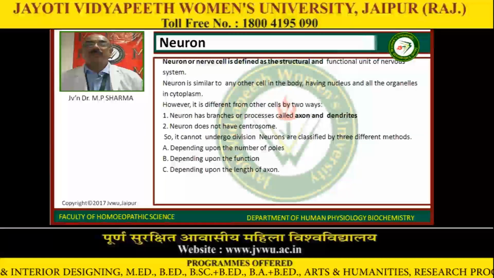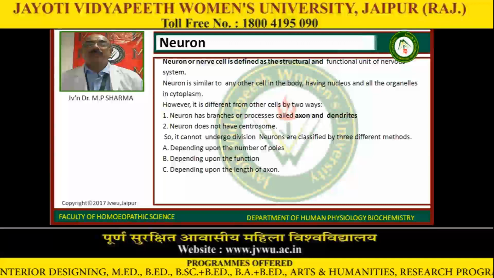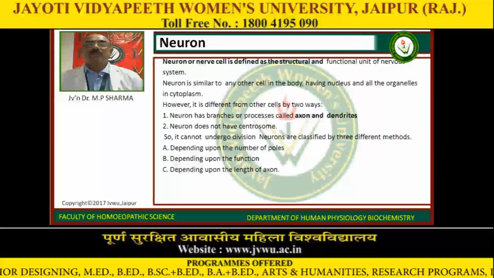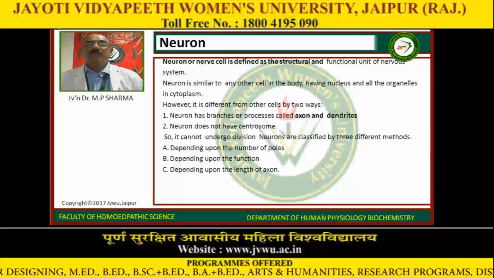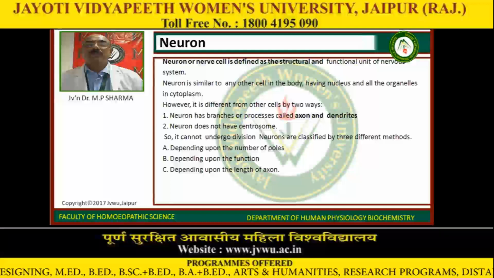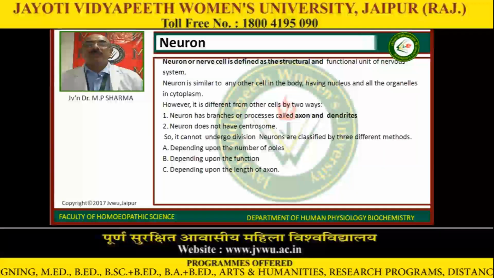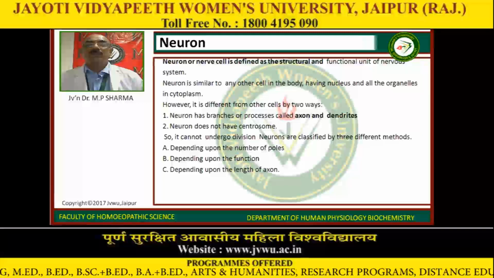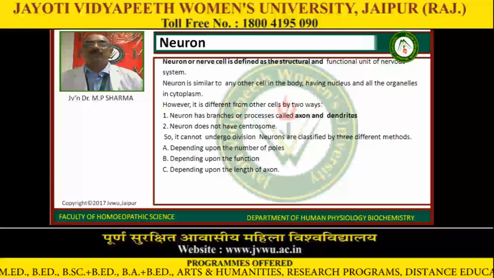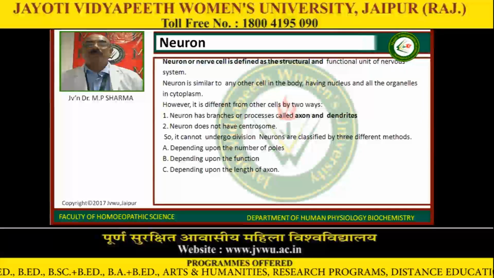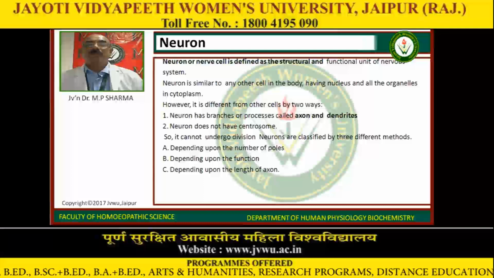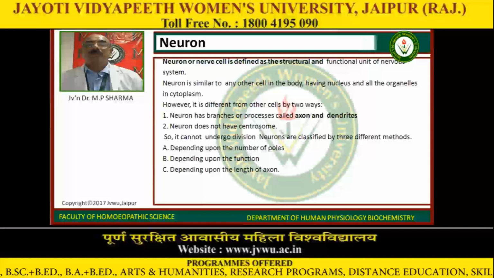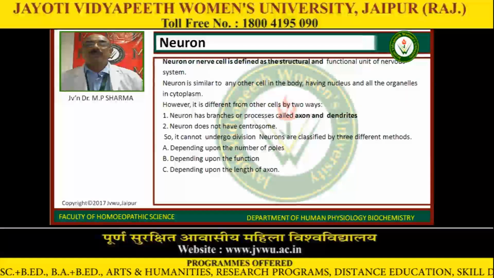Now, neurons. What is a neuron? A neuron or nerve cell is defined as the structural and functional unit of the nervous system. A neuron is similar to any other cell in the body, having a nucleus and all the organelles in the cytoplasm. However, it is different from other cells in two ways. Number 1, a neuron has branches or processes called axon and dendrites. Number 2, neurons do not have a centrosome, so they cannot undergo division.